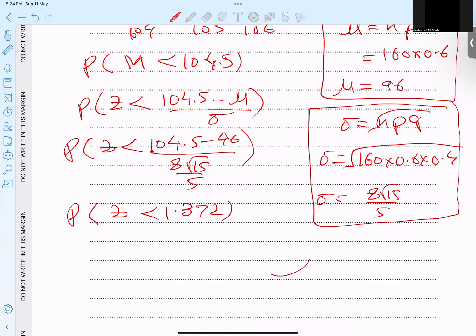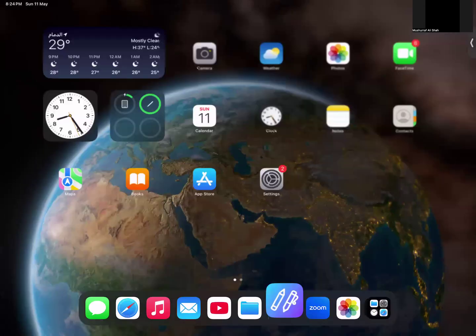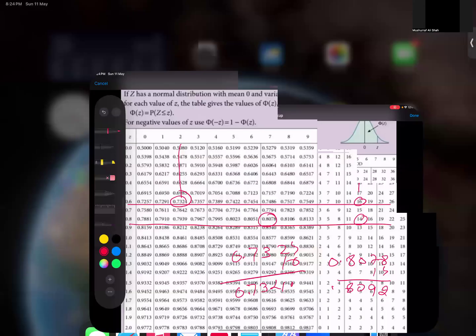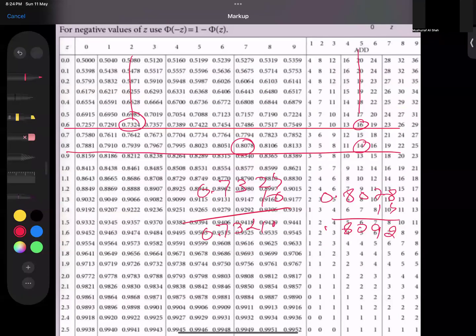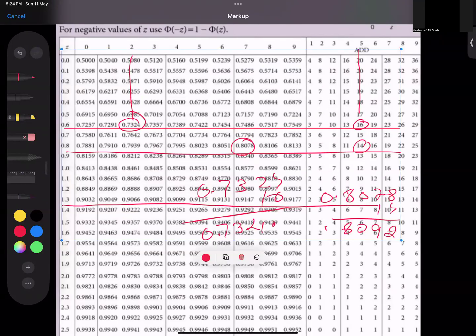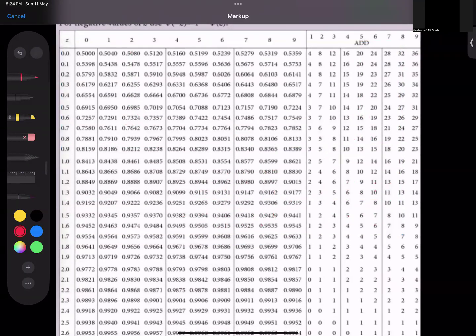And now if I check the bell shape, with positive value 1.372 as my target, so phi of 1.372. Let's go to the table. 1.372, this line. Wait a minute, this is creating a problem. Hold on, select all and delete. Okay, so I talk about 1.372.